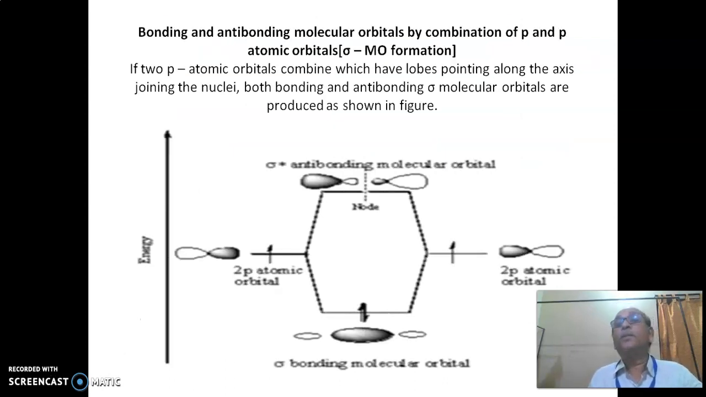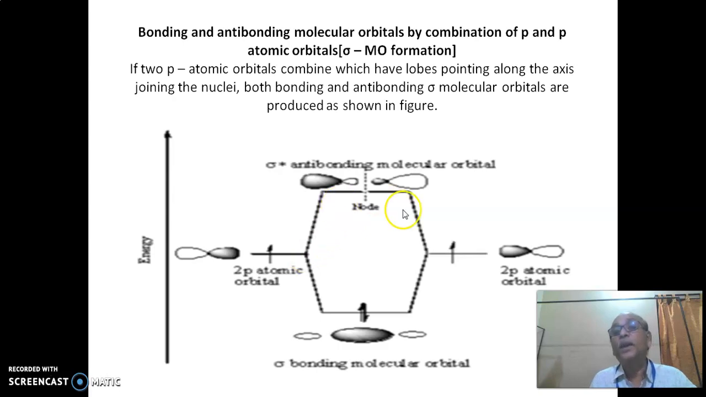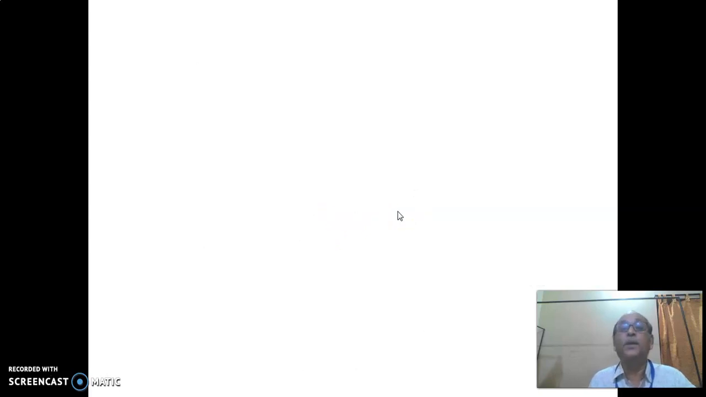Now the bonding and anti-bonding molecular orbitals from the combination of p-p atomic orbitals. The two atomic orbitals combined have lobes pointing along the axis joining the nuclei. Both bonding and anti-bonding sigma molecular orbitals are produced, as shown in the figure below. See here the 2s atomic orbital along with the lobes. Plus-plus lobes overlapping leads to the formation of a bonding molecular orbital, whereas the negative overlapping leads to the formation of sigma star overlapping.